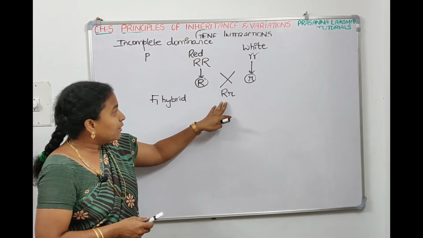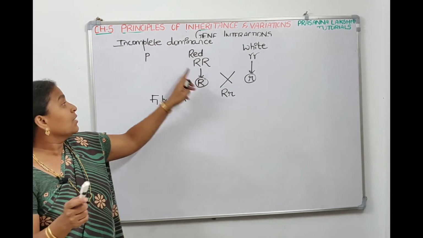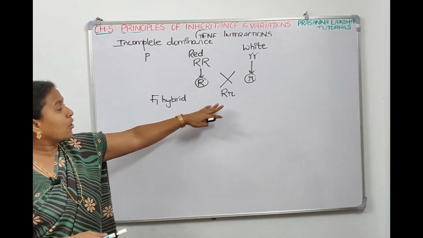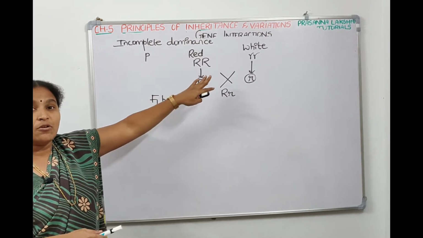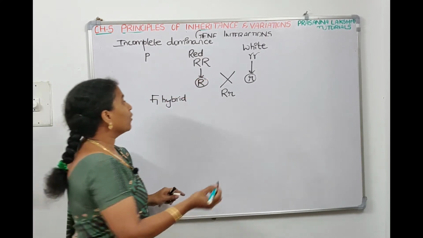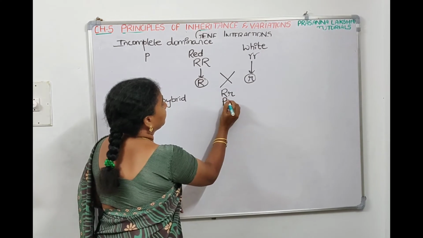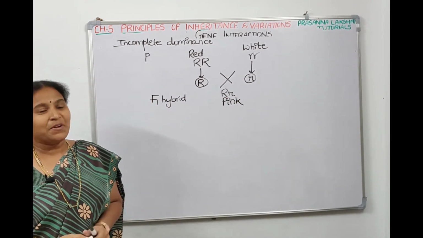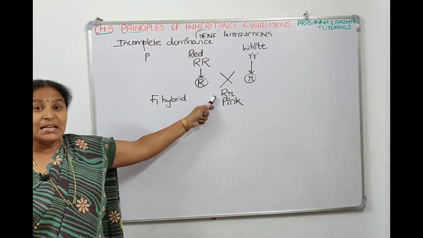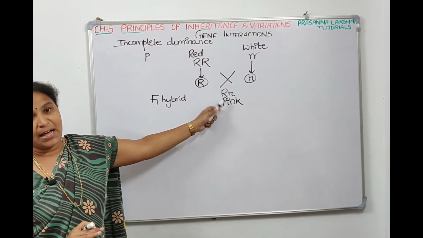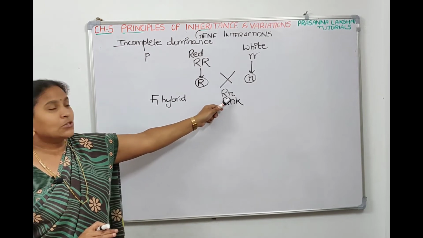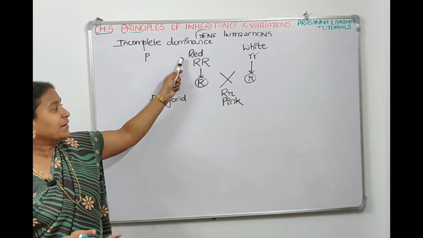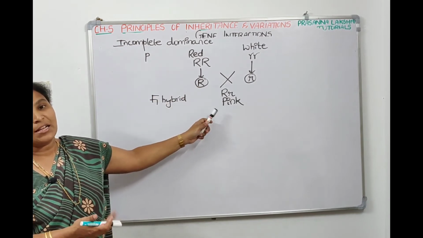But here, the F1 hybrids neither resemble this parent nor that parent. The F1 hybrids are not going to be red nor white. In fact, they are pink colored. So that's what we mean when we say capital R is incompletely dominant over small r. Capital R in the presence of small r is not able to be completely dominant, so it's not giving complete red color. It's giving a mixed color, which is called pink.